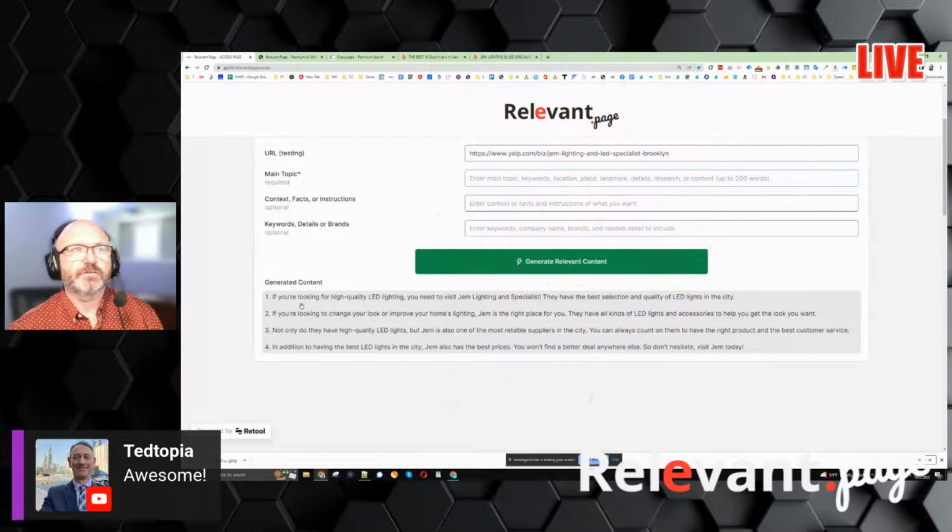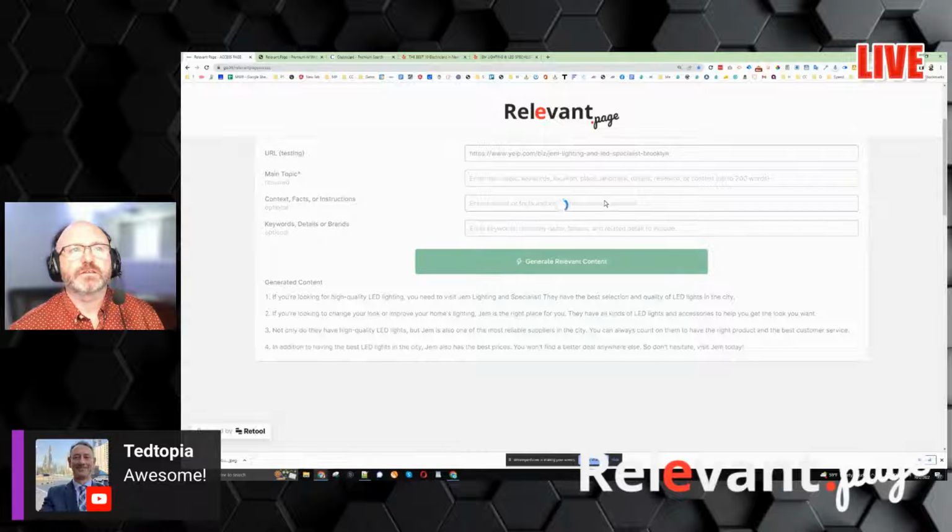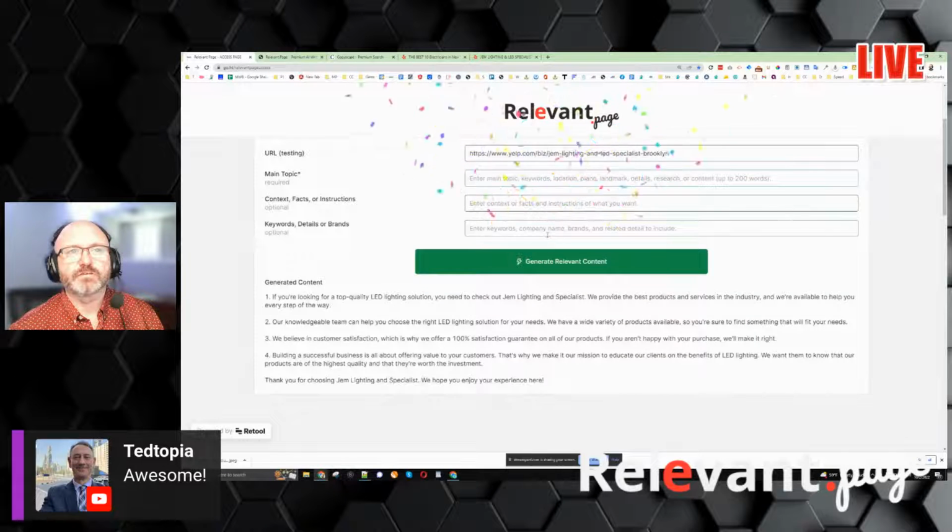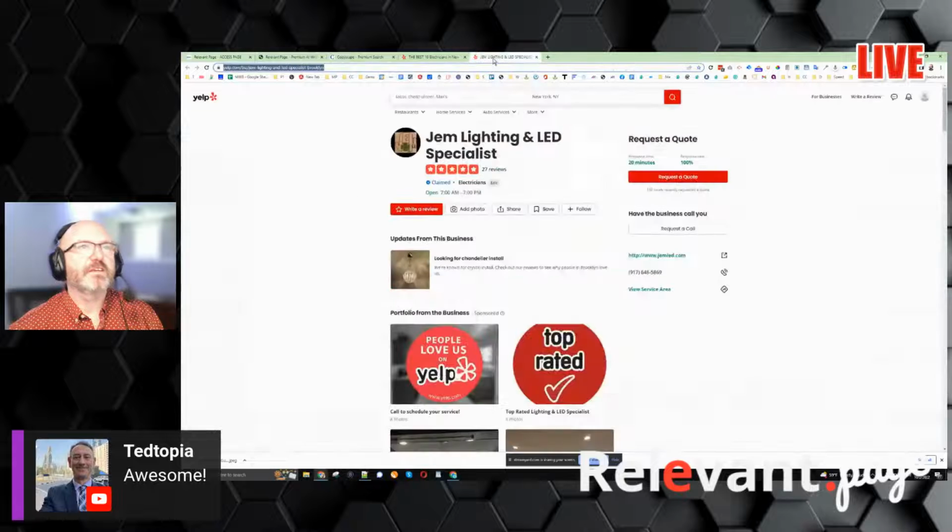And look at it. It says, if you're looking for high quality LED lighting, you need to visit Gem Lighting and Specialists. They have the best lighting, best selection and quality of LED lights in the city. And it goes on and on. It pulls out that it's in Brooklyn. It pulls out different things and puts it into the text. So there's nothing that I've seen so far that does it as simply as that.